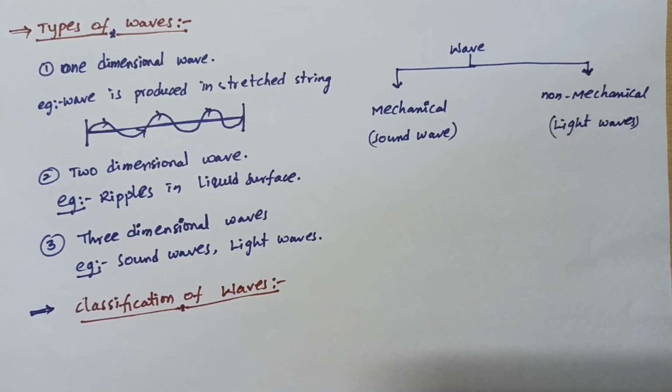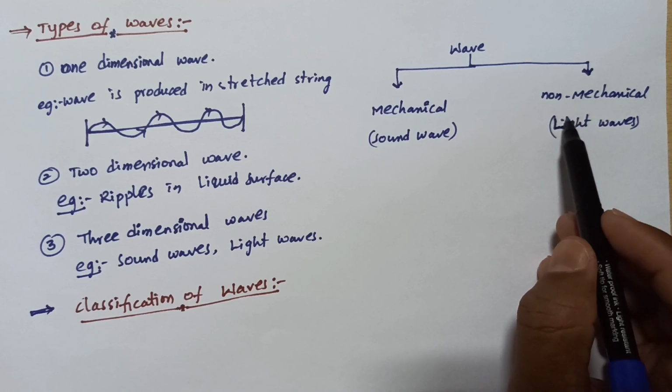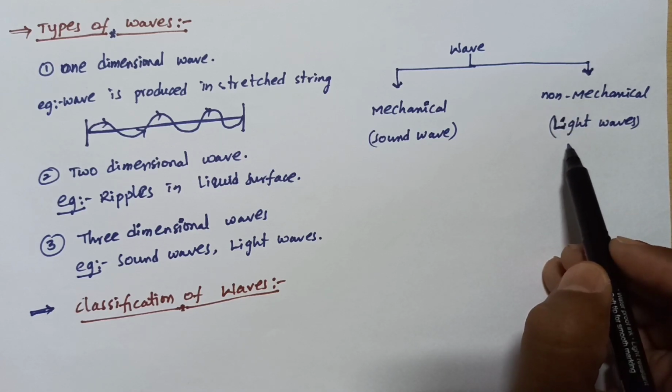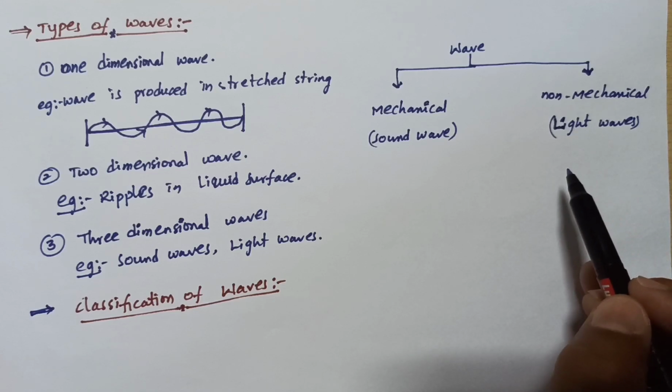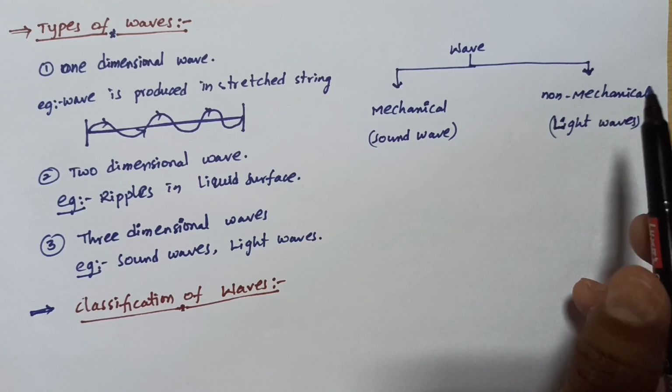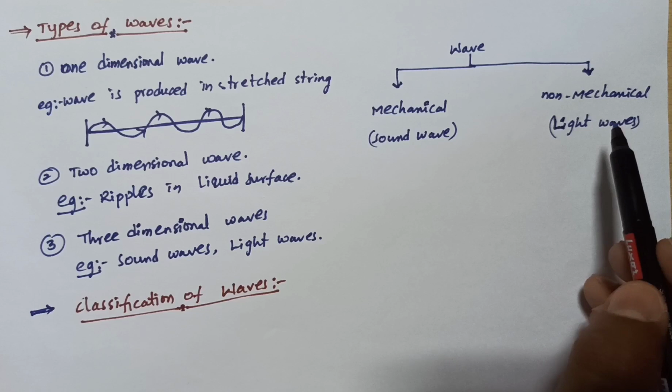When light travels from the sun to the earth, up to a certain height from the earth it passes through the atmosphere, that means gases. After a certain height, it consists only of vacuum.